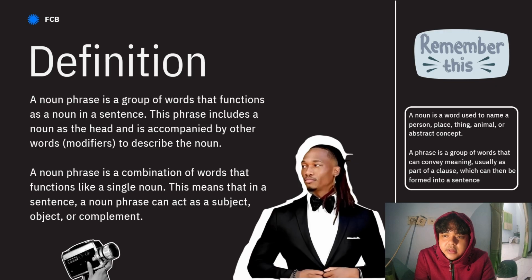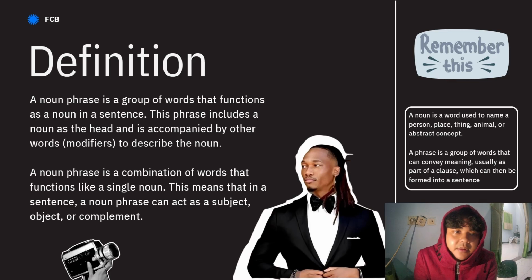This means that in a sentence, a noun phrase can act as a subject, object, or complement. So a noun phrase has a modifier, the adjective, and the noun.